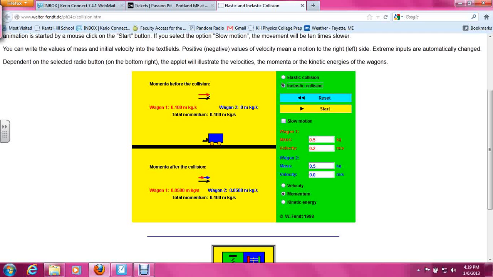We can also set this to an inelastic collision, which means the two carts are going to hook together. So the blue cart is not moving, and the red cart is coming in to hit it, but they're going to stick together when they collide and move together as one thing.